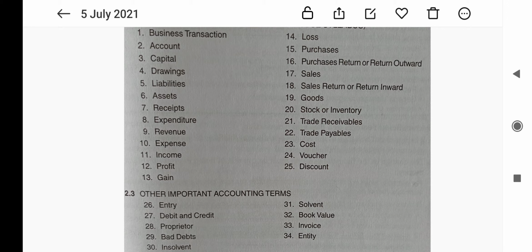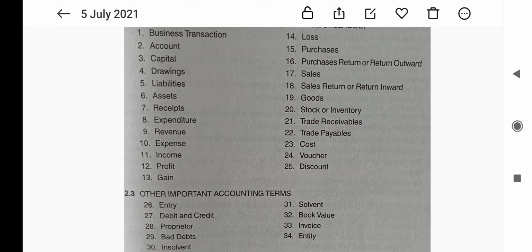In simple words, we can speak of the value of goods lying unsold or unused at the beginning of the year or at the end of the year as stock. Stock may be opening stock and closing stock. Opening stock means stock in hand at the beginning of the year, and closing stock becomes the opening stock of the next accounting year.